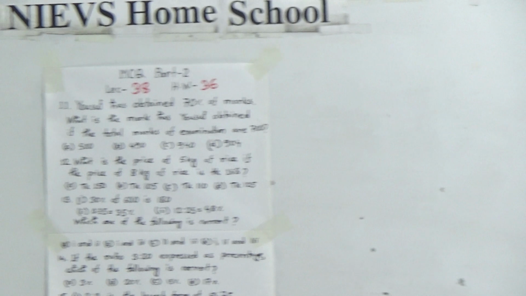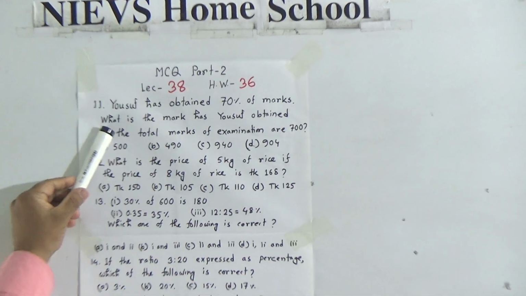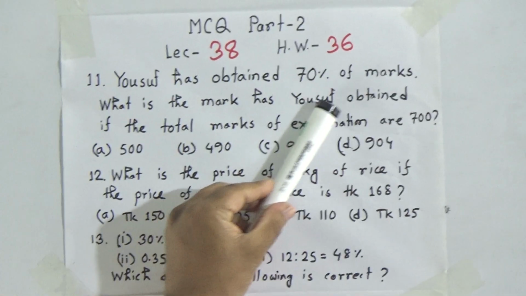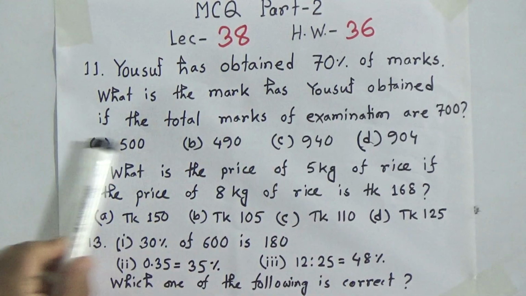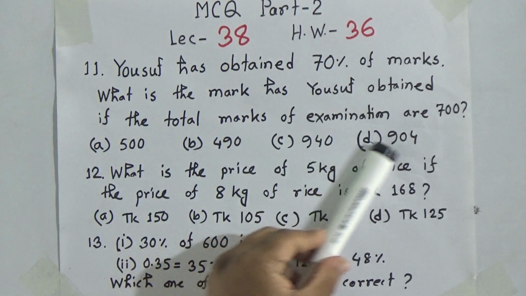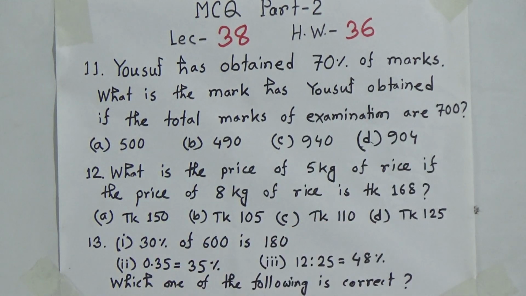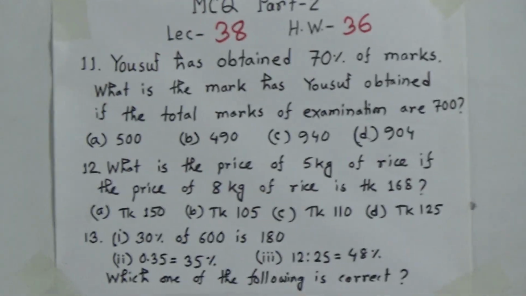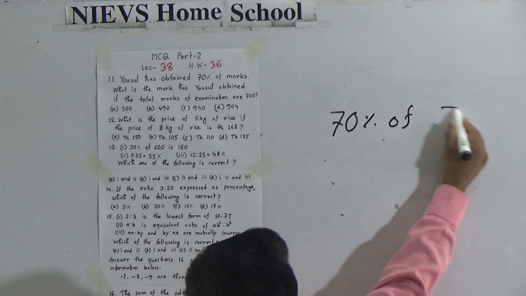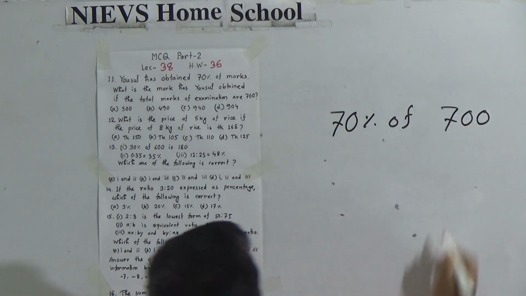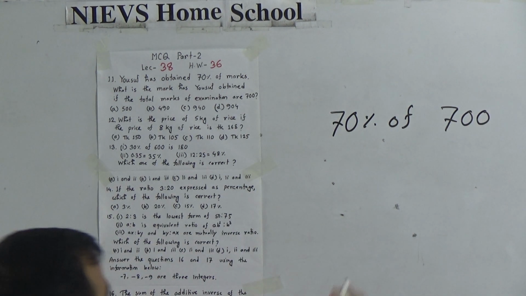The question number 11 is, Yusuf has obtained 70% of marks. How many marks has Yusuf obtained if the total marks of the examination are 700? Okay. So, Yusuf got 70% of 700 marks. 700 is the total mark and he got 70% of 700.